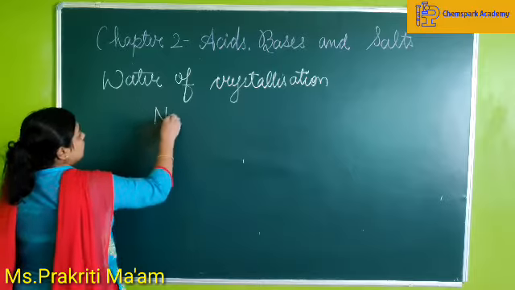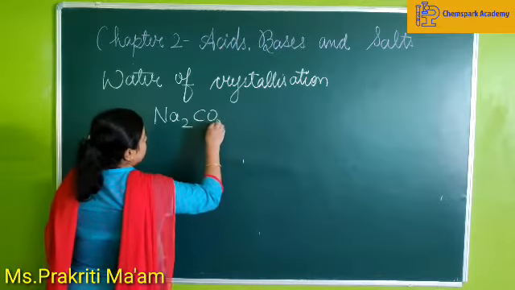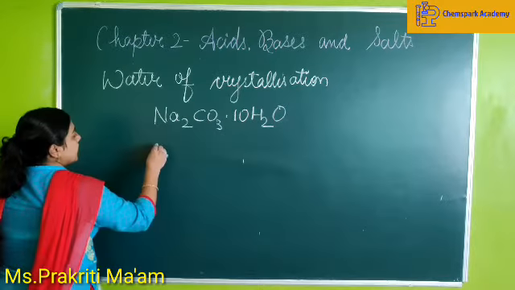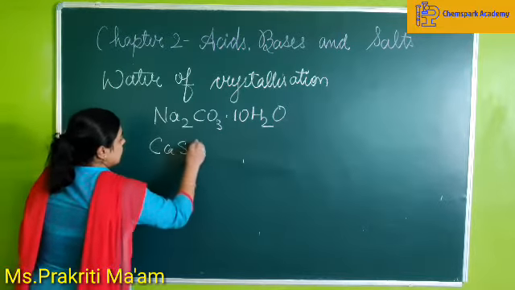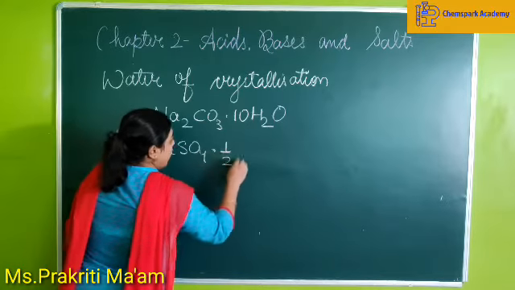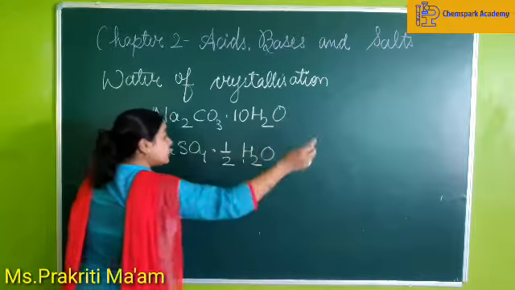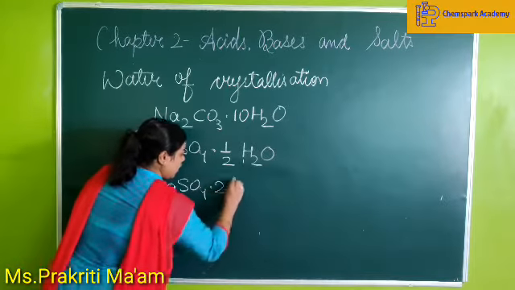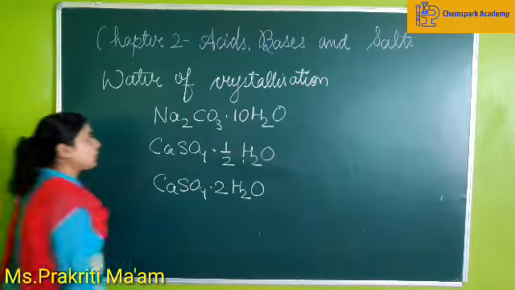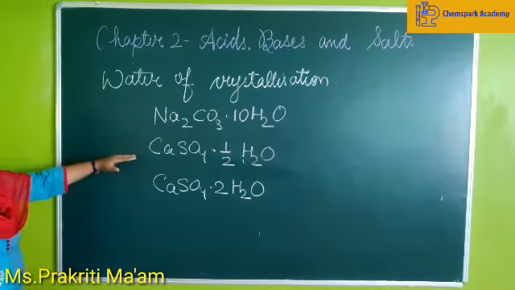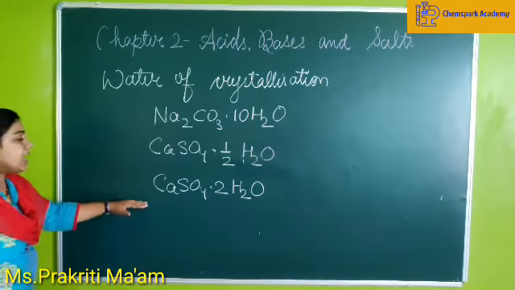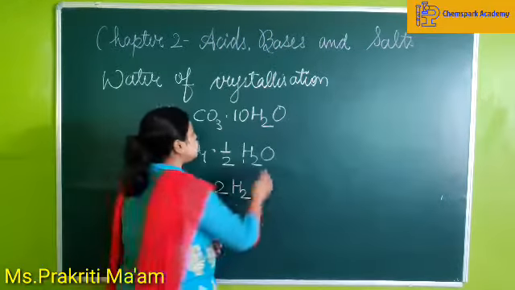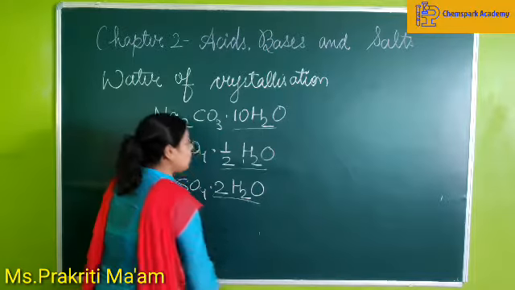See, we have seen two compounds, Na2CO3 dot 10H2O. Second one was CaSO4 dot half H2O, and the third one was CaSO4 dot 2H2O. This is the washing soda, this is the plaster of Paris, and this is our gypsum. Okay, so you can see that there are water molecules